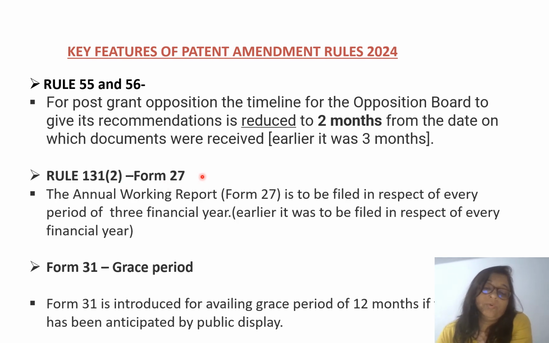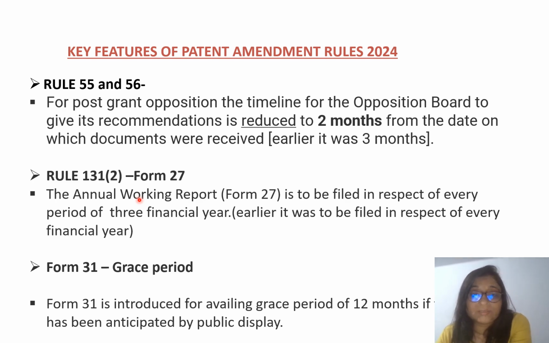Now we will see Rule 131.2, that is Form 27. So basically what is the Form 27? If you remember the post grant formalities, there I told you what Form 27 is. Form 27 is basically the annual working report form. That means we have to show the Indian Patent Office what the progress is, whether your invention is already in the working stage or not. If it is not, then what is the reason? These are all things we have to file after the grant.